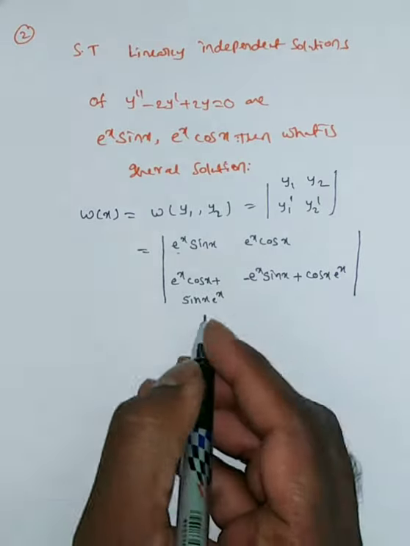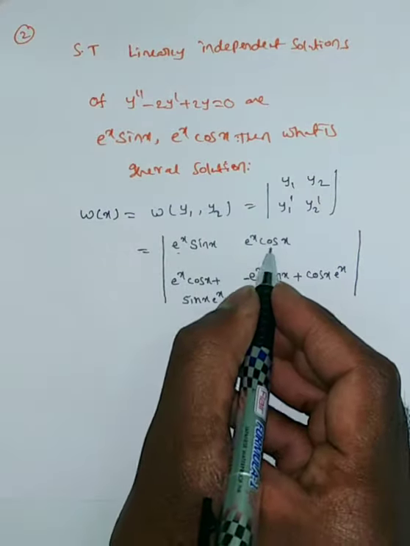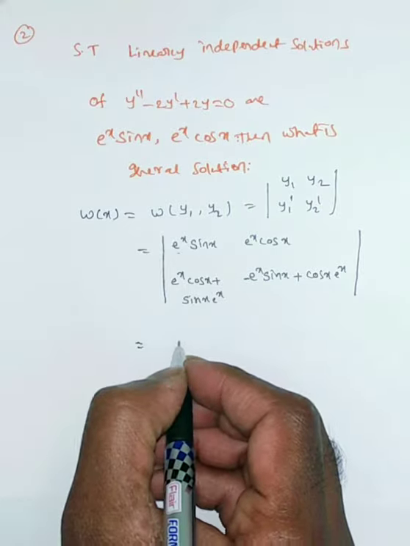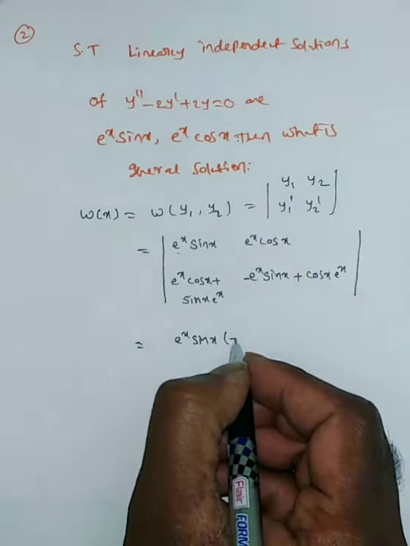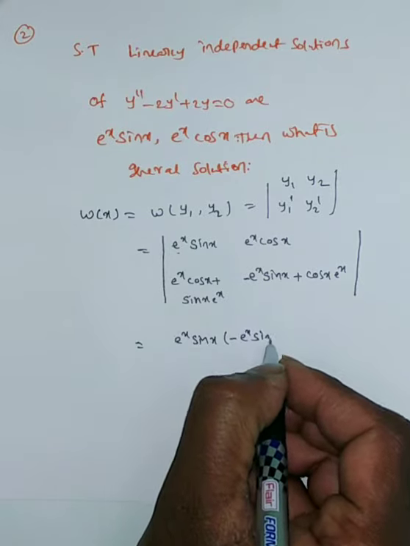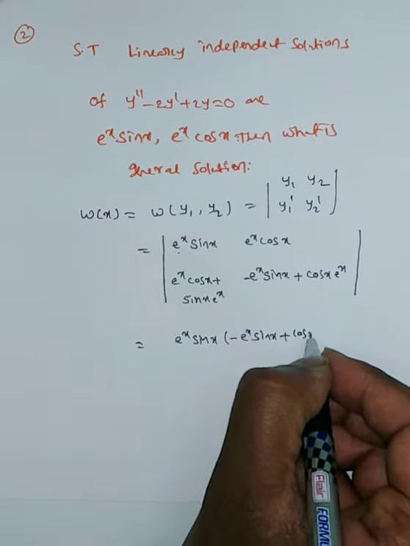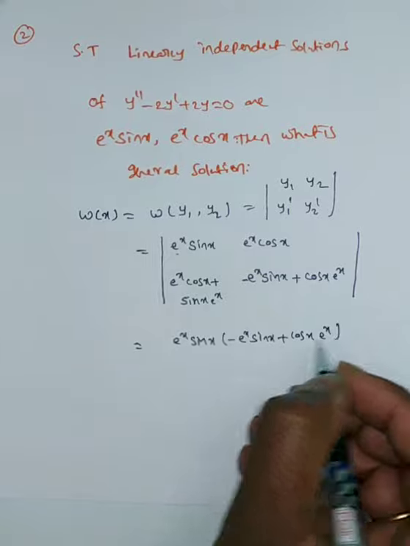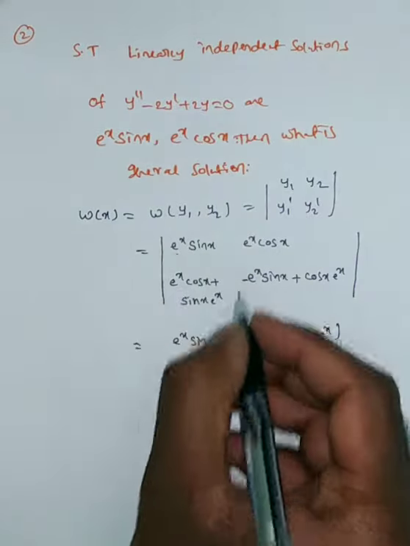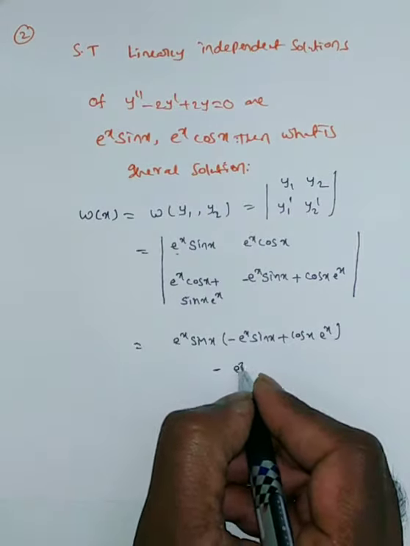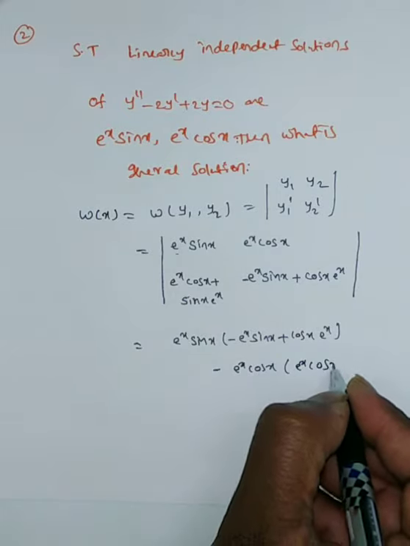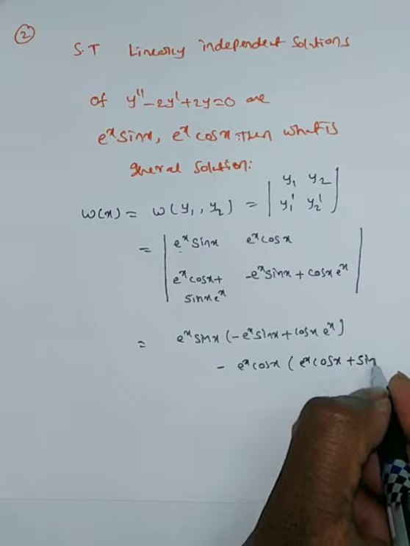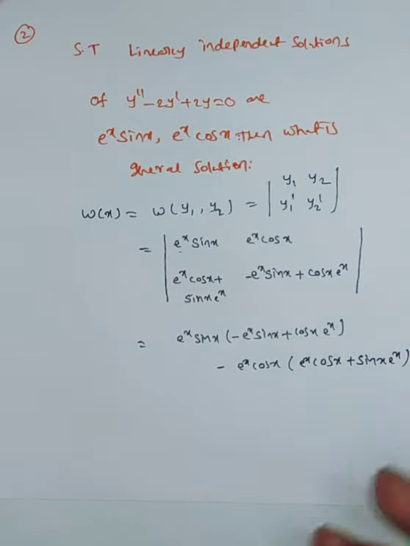Now we have to do the determinant, AD minus BC type. So this is e power x sin x into (minus e power x sin x plus cos x into e power x), minus e power x cos x into (e power x cos x plus sin x into e power x).